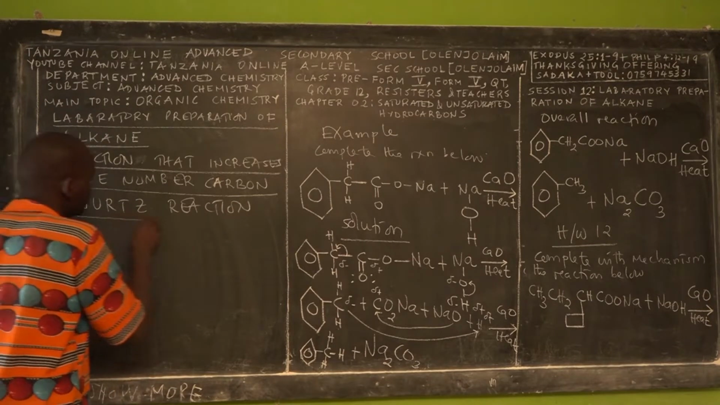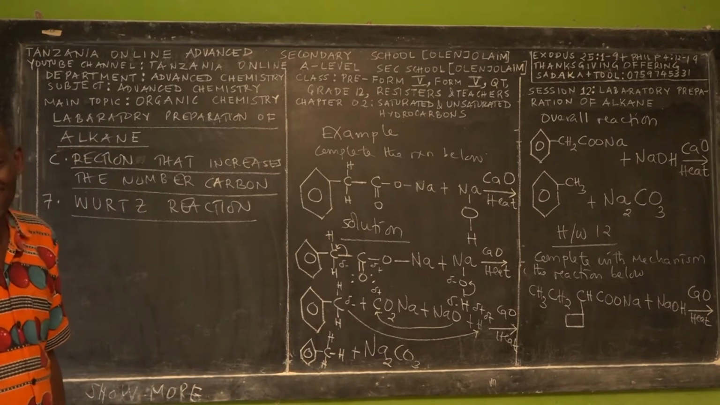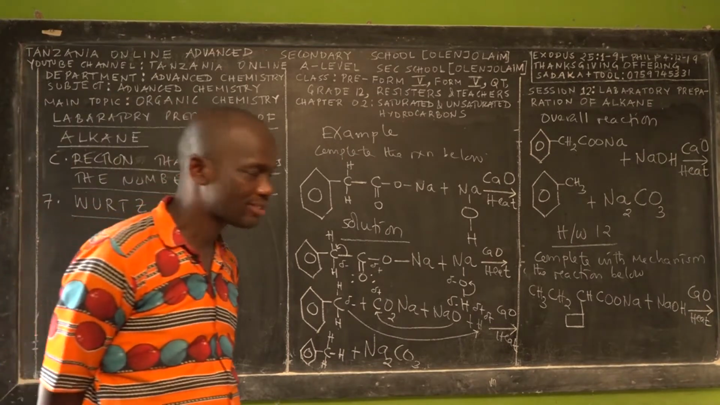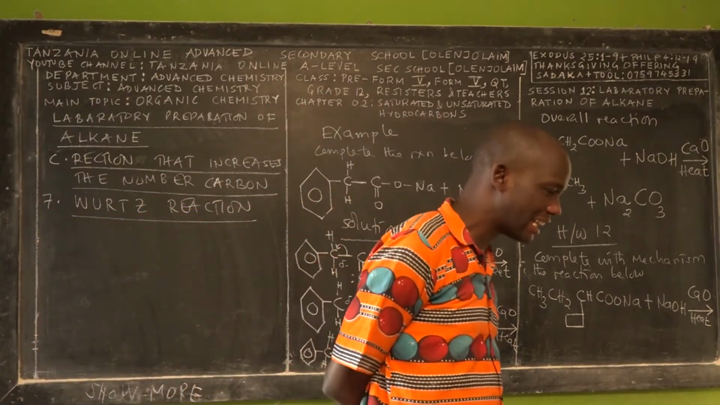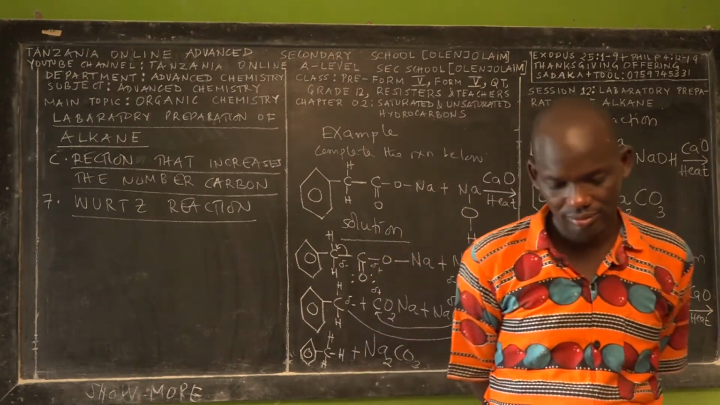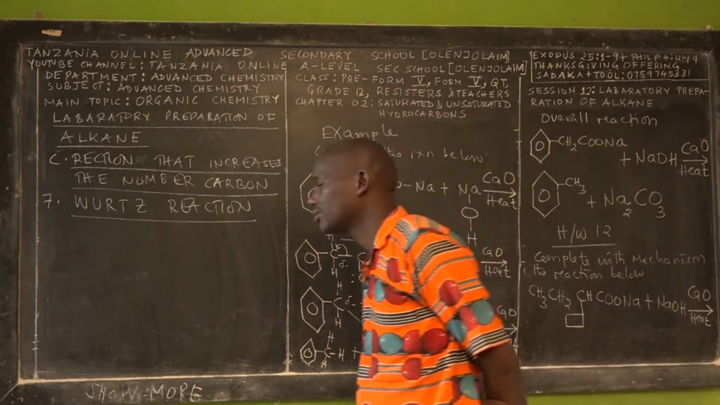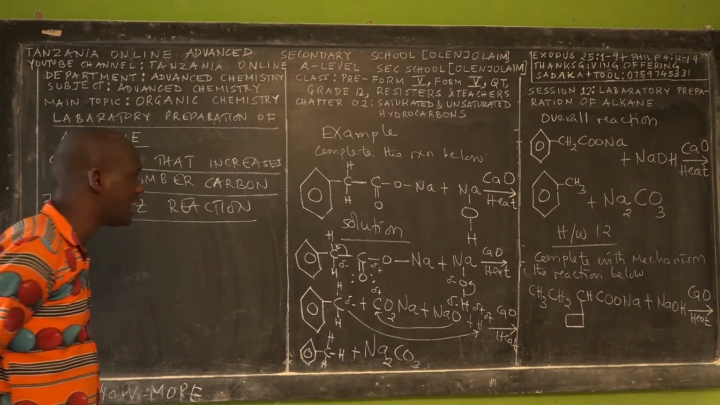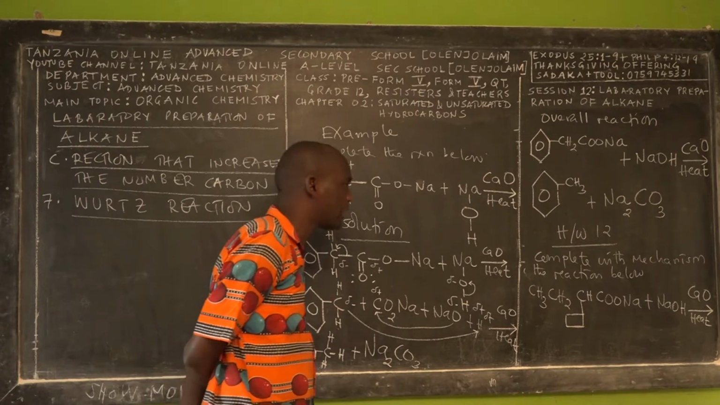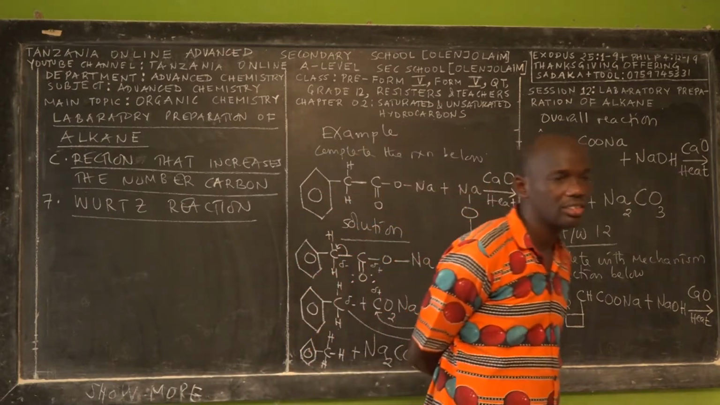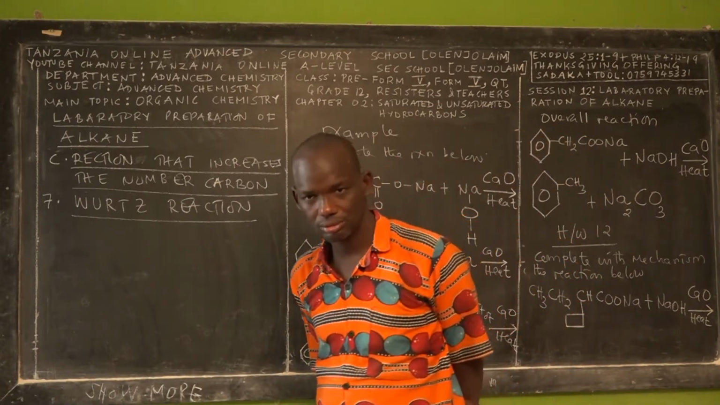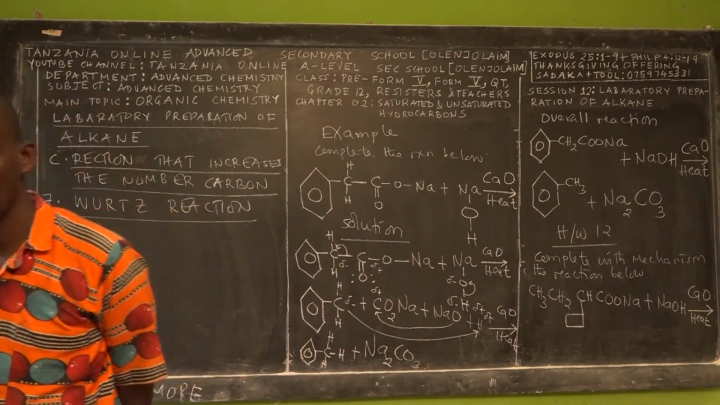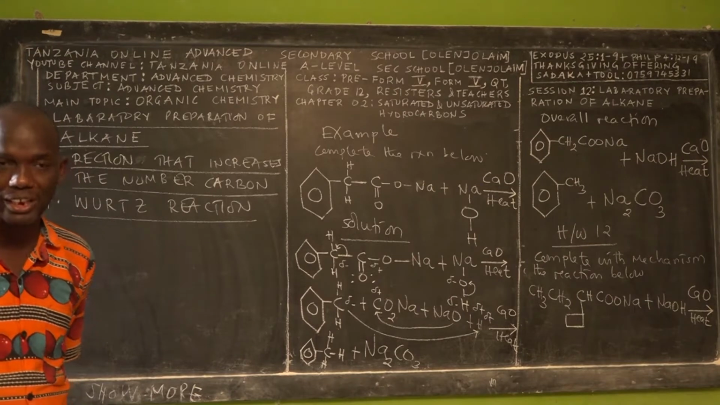Wurtz reaction. So this is the 7th and the last method of preparing alkane in the laboratory. But this doesn't mean that there are only 7 methods of preparing alkane. This is what I've prepared for you. So you have to make sure that you learn different methods of preparing alkane as well.